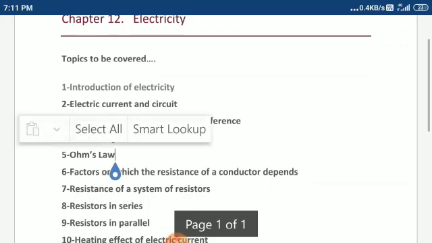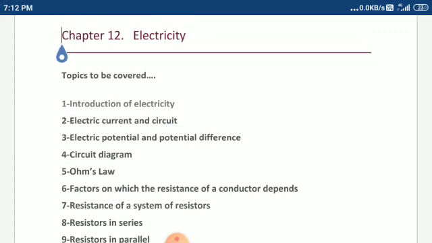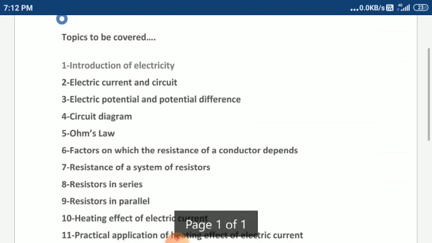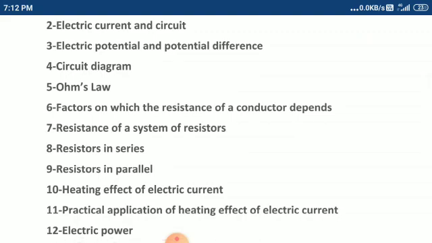Electricity topics to be covered here. Number 1, introduction of electricity. Number 2, electric current and circuit. Number 3, electric potential and potential difference. Number 4, circuit diagram. Number 5, Ohm's law, which is also important. 6, factors on which the resistance of a conductor depends. 7, resistance of a system of resistors, on which factors resistance depends.